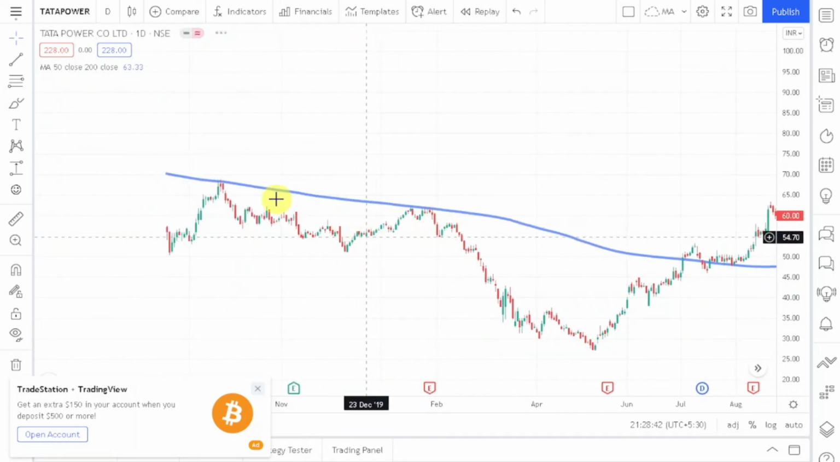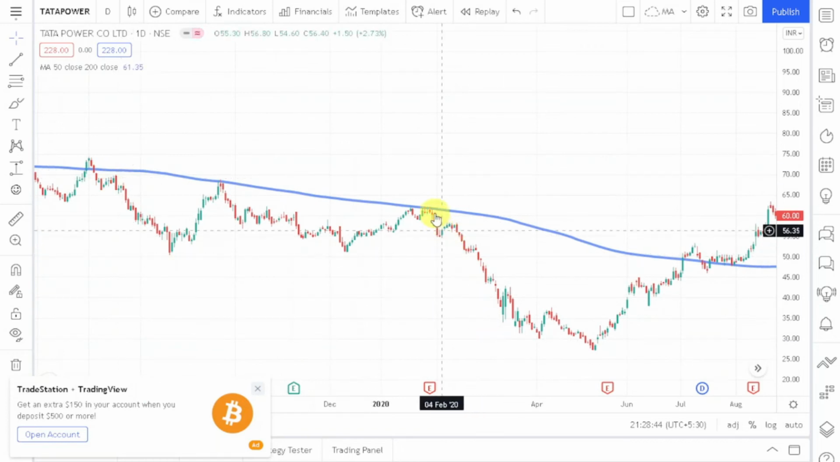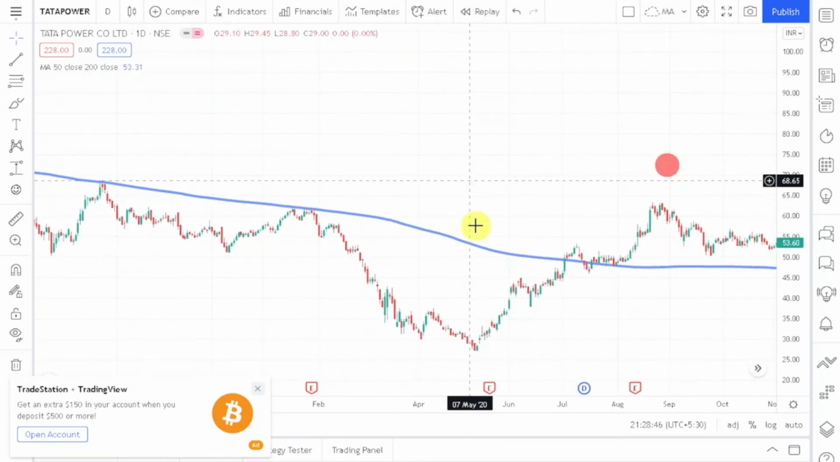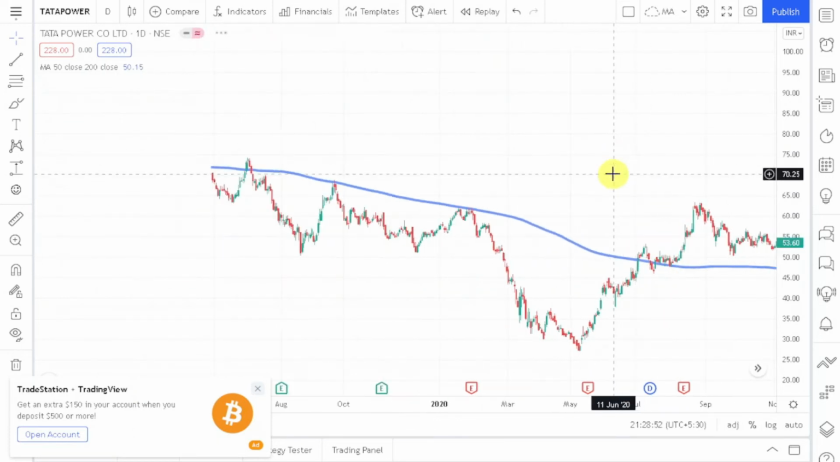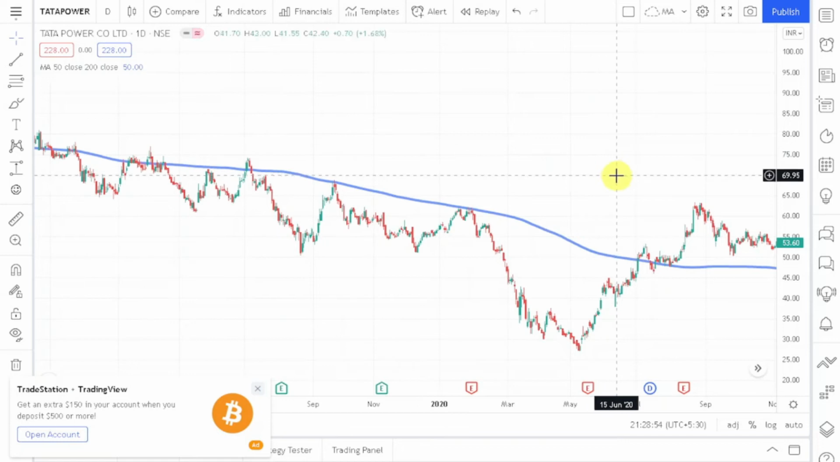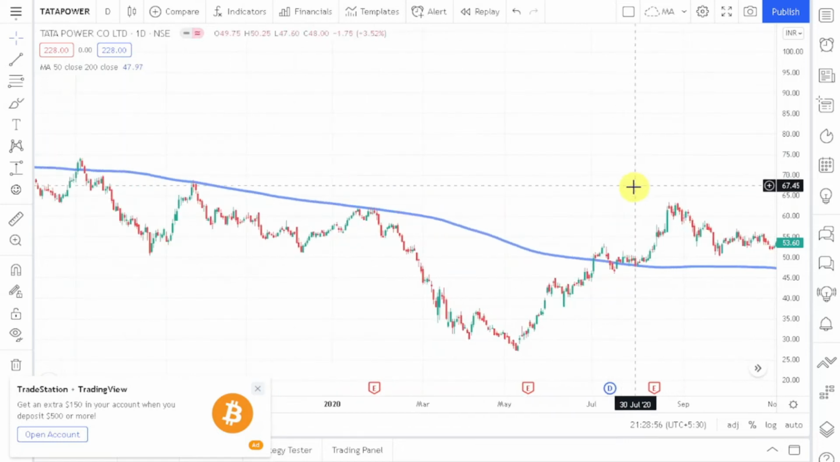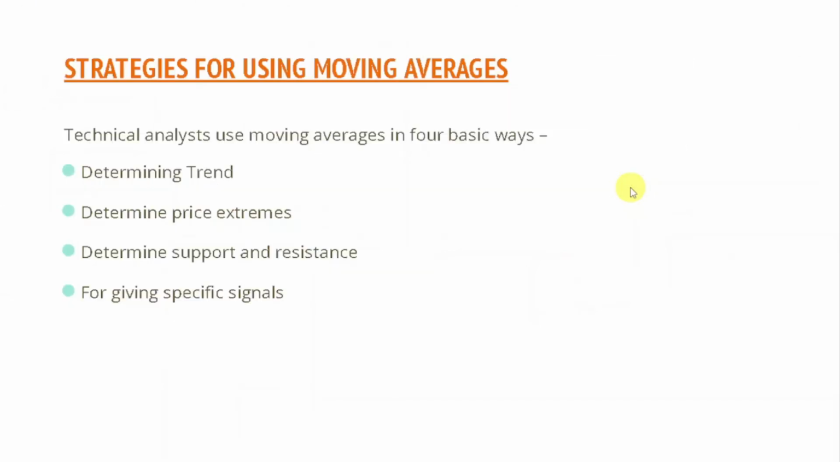They will short only if the prices are below this 200-day moving average. But if the prices are above this 200-day moving average, then they will start buying. So this is one of the mechanical systems which people use, and that's how they generate some signals using moving average. So people use moving average for different purposes. So these are the four basic ways in which you can use moving averages. I hope this thing is clear to you.